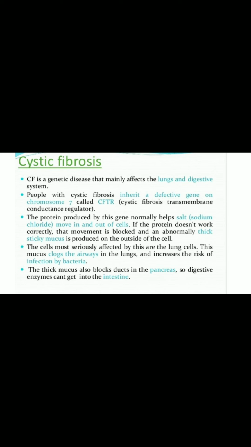That is the defective gene. The protein produced by this gene normally helps sodium chloride move out of the cell. If that is not happening, it can lead to excess production of thick, sticky mucus,